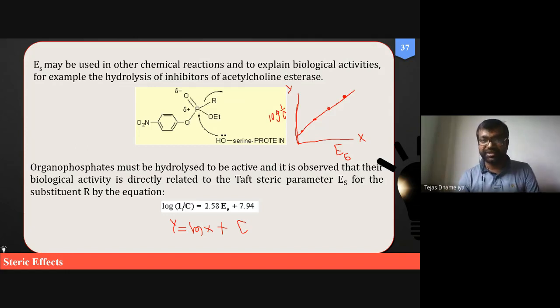Now coming to your questions, what are these 2.58 and 7.94? The 7.94 is your intercept, which is how far your straight line is from the zero point, or where x and y are both 0. So that is called the intercept. And this m is basically the slope.